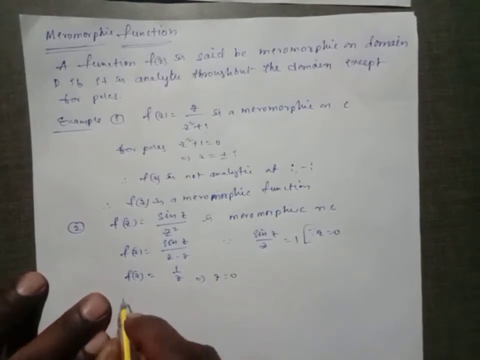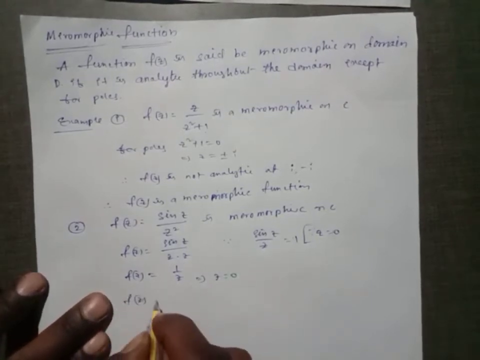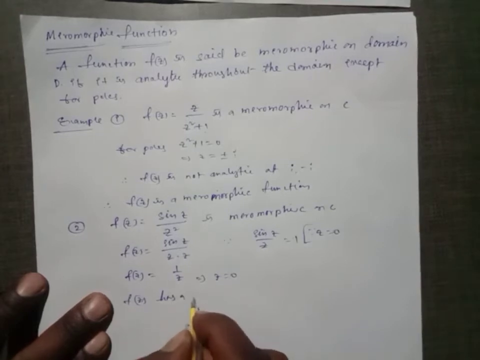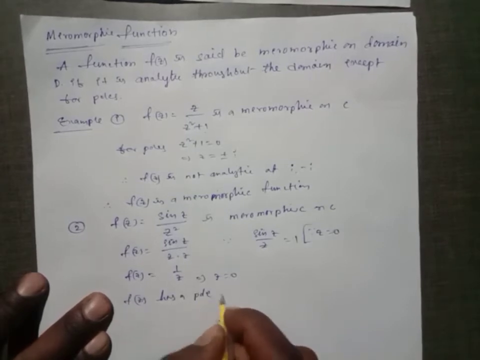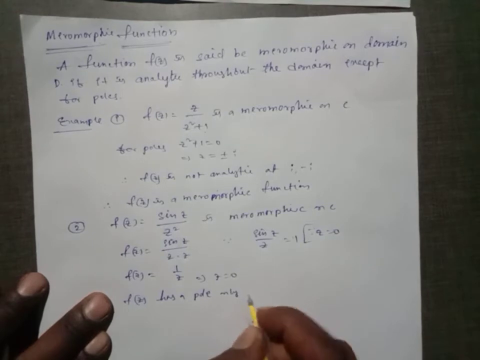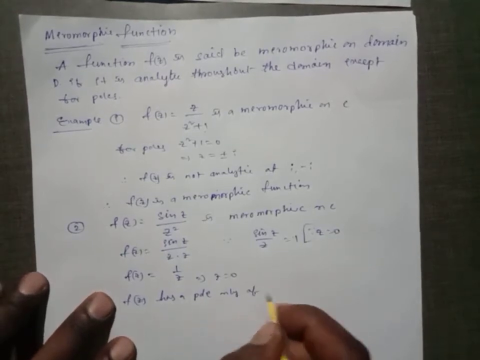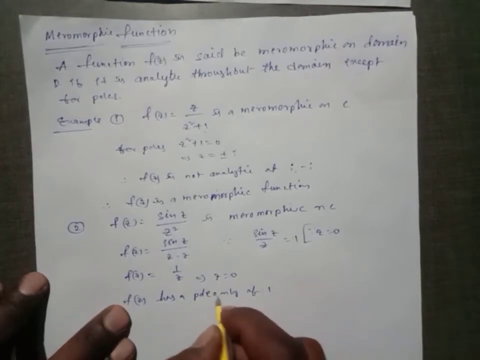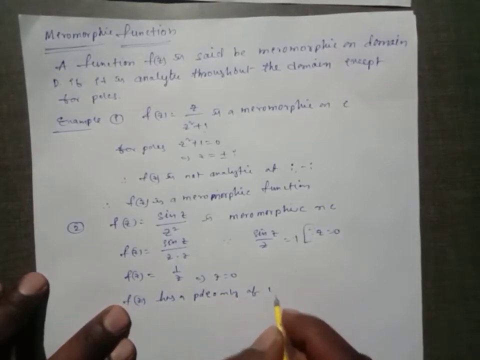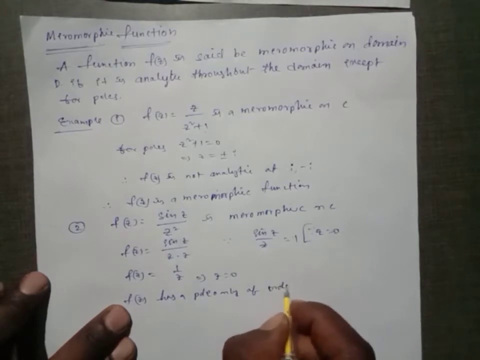So f of z has a pole only at 0, of order 1.